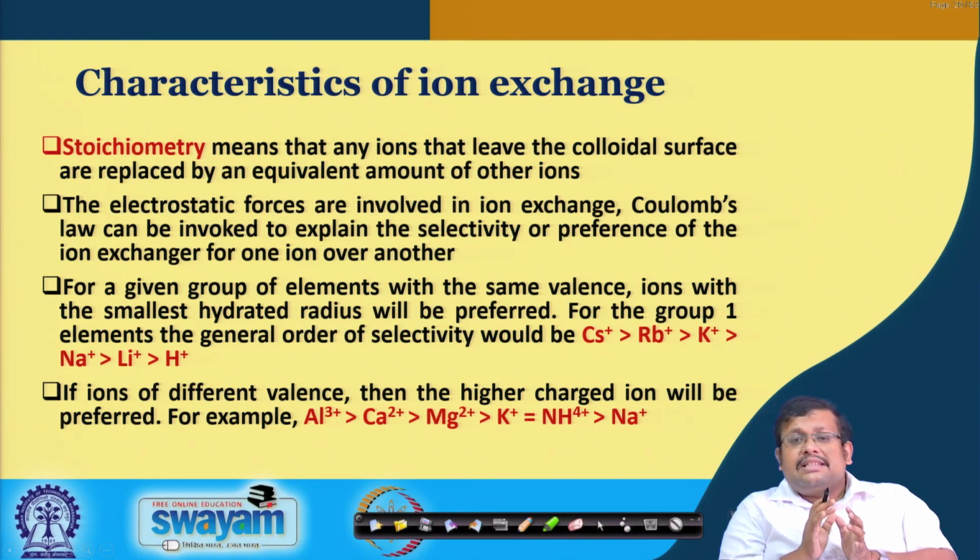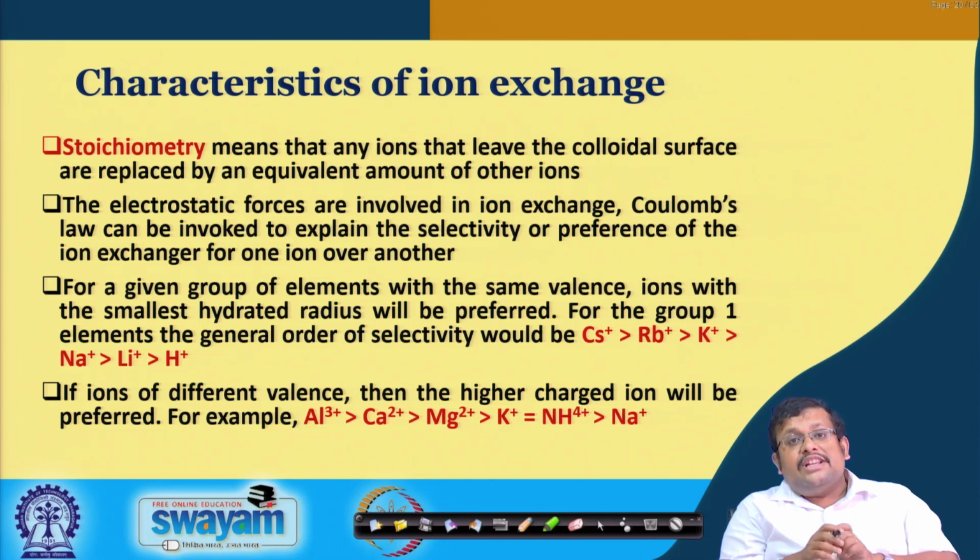Now, we have discussed a couple of times about the stoichiometry. However, let me again discuss the stoichiometry. Stoichiometry here, in the context of ion exchange, means that any ion that leaves the colloidal surface is replaced by an equivalent amount of other ions. Again, any ion that leaves the colloidal surface is replaced by an equivalent amount of other ions. This is the definition of stoichiometry as far as the ion exchange is concerned.